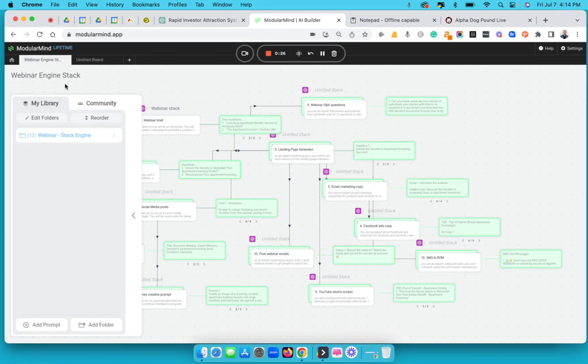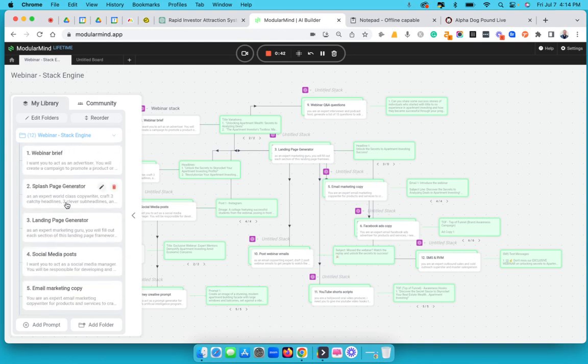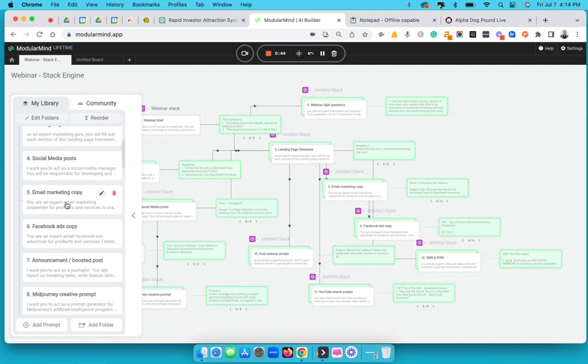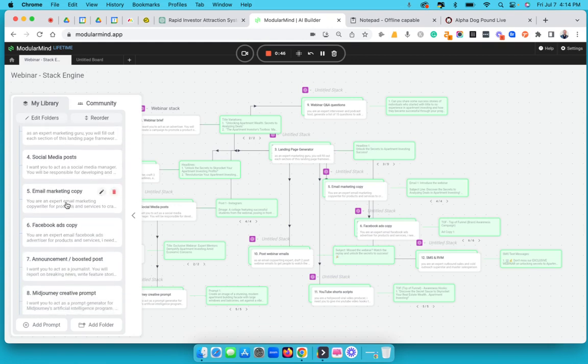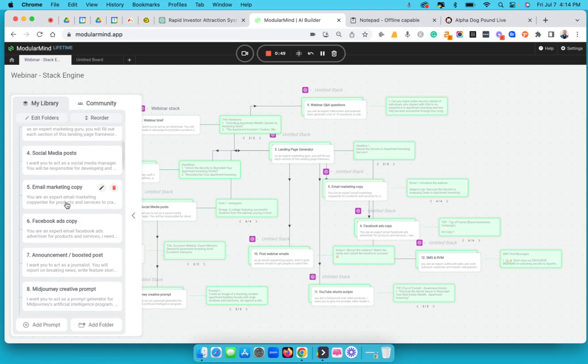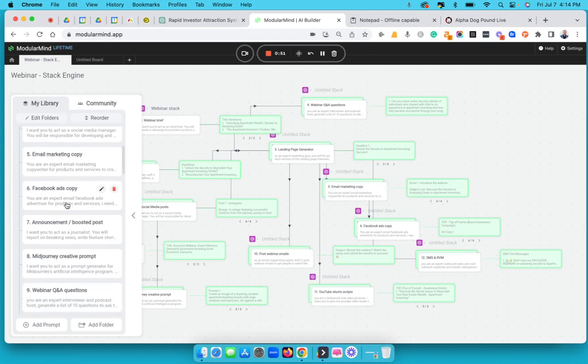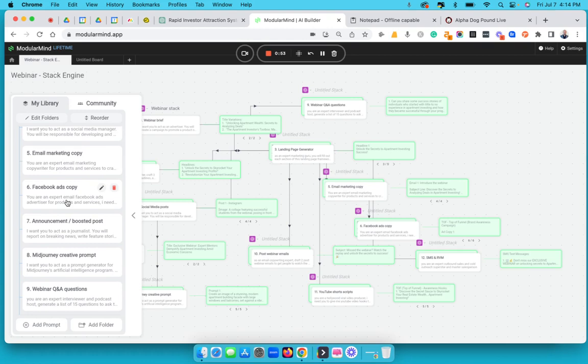I'm calling it my stack engine. We're calling it our stack engine. And then in this webinar stack, I have the sales page, the landing page, the social media, the email copy that consists of 6 emails that hit the 3 different levels of awareness. And then you got your Facebook ads copy that hit the same 3 different levels of awareness. If you're not familiar with that, that's the top of the funnel, middle funnel, bottom funnel.